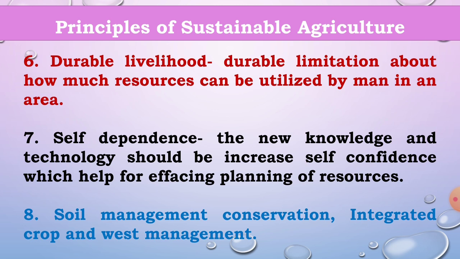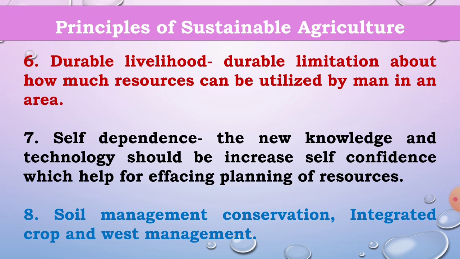And integrated crop and waste management. The cultivation of different crops like cereals, pulses, oilseeds, etc. is called integrated crop management. And integrated waste management means crop residue, that is the waste of the crop. You have to use that waste material as a nutrient or as fodder for the animals. That is called integrated crop and waste management. These are the different principles of sustainable agriculture.